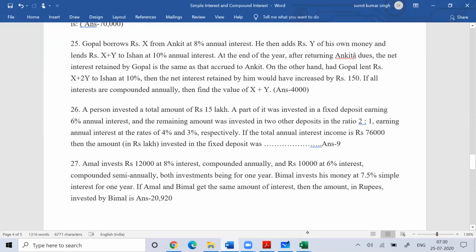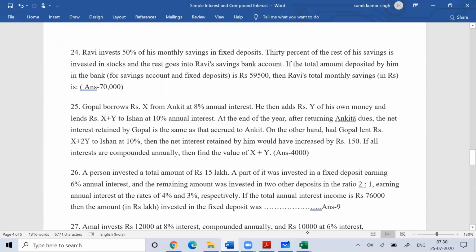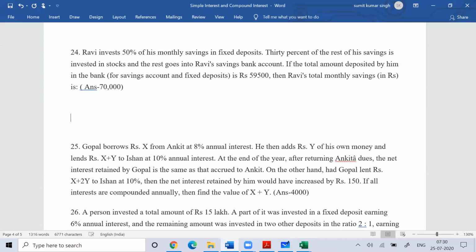Fine. Many times when we are solving problems on percentages, we need to have a basic understanding of percentages. Compound interest is nothing but an application of percentage only. Whenever you are working on solving a question on percentage, it is just an application of percentage. You don't have to struggle to get the answer for them.